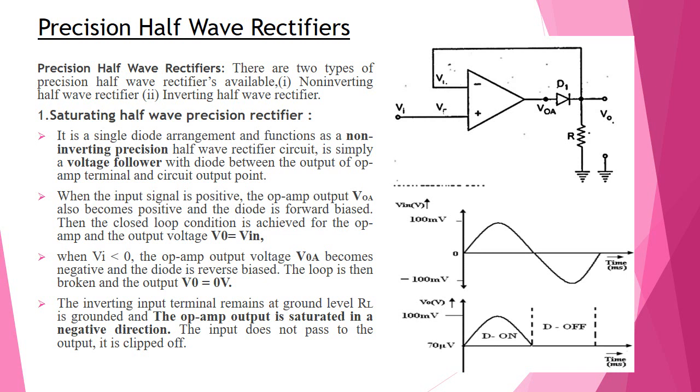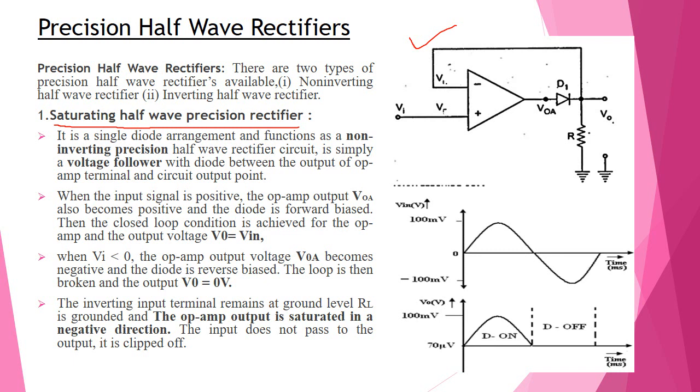Here is the saturating half-wave precision rectifier. It is a simple circuit diagram with input and output waveforms. It is a single diode arrangement, and this precision rectifier uses a non-inverting amplifier, or simple voltage follower, with a diode between the output terminal of the op-amp and the output point.